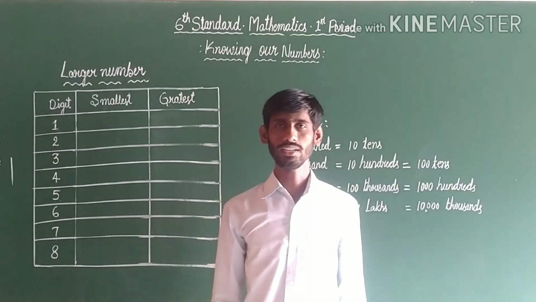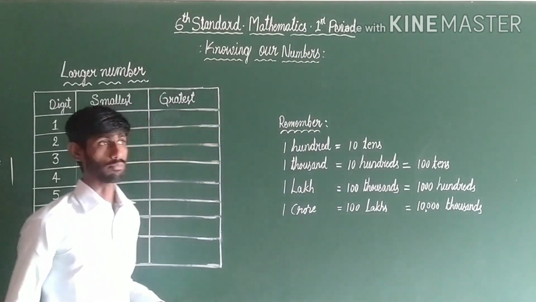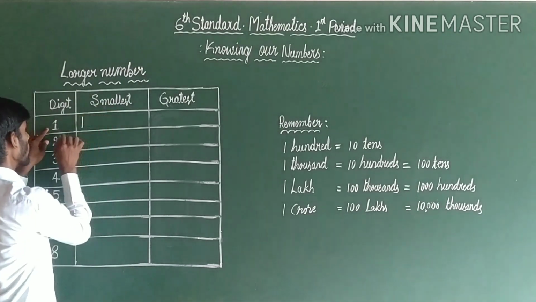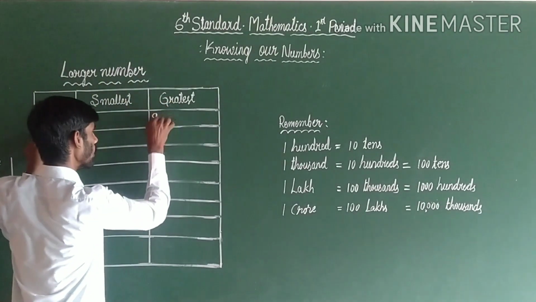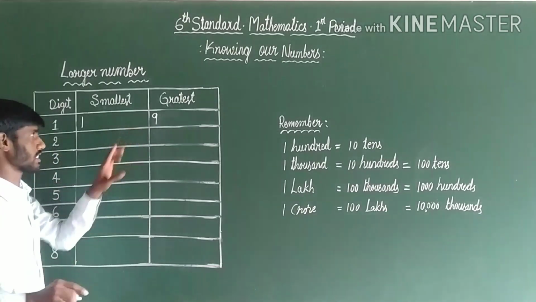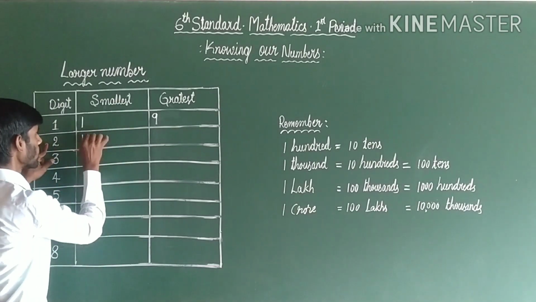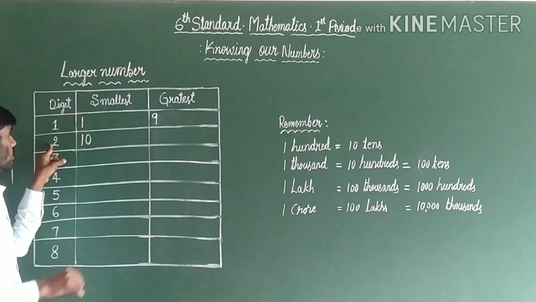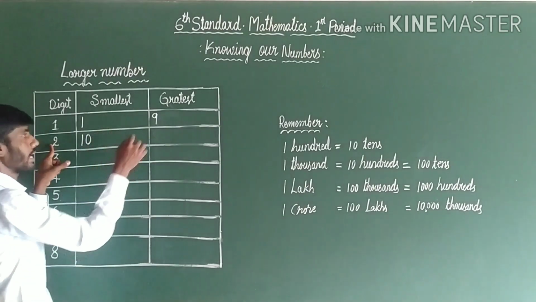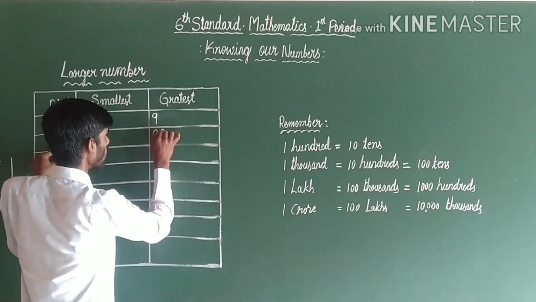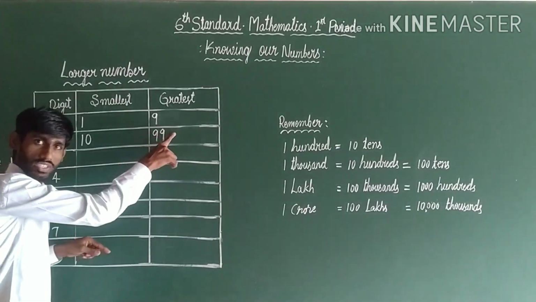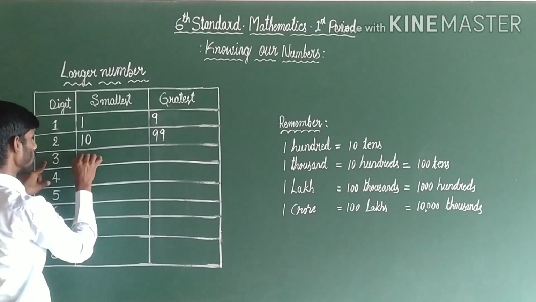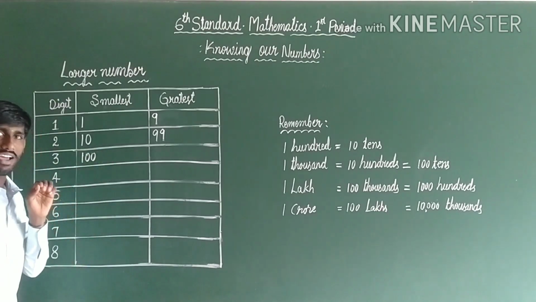Let us discuss another topic, introducing 10,000, lakh, larger numbers. Observe very carefully. The one digit smaller number is 1. The one digit greater number is 9. Add 1 to the greatest single digit number, and we will get the smallest 2 digit number, 10. 10 is the smallest 2 digit number. Which is the greatest 2 digit number? The greatest 2 digit number is 99. Add 1 to the greatest 2 digit number, 99 plus 1, and we will get the smallest 3 digit number, 100.